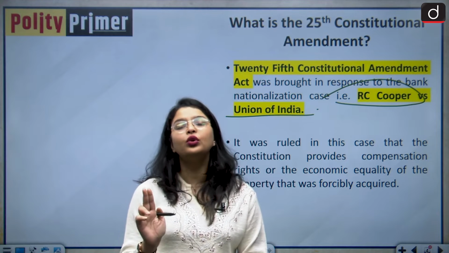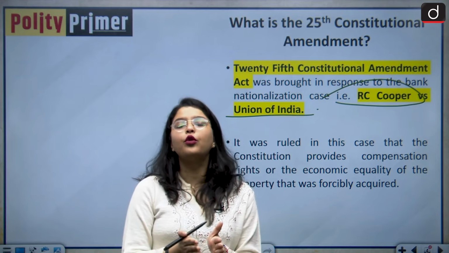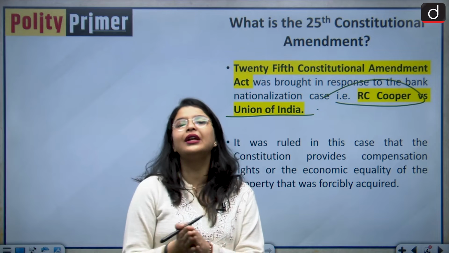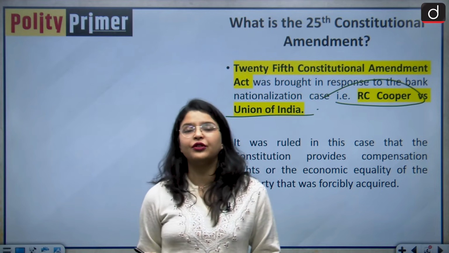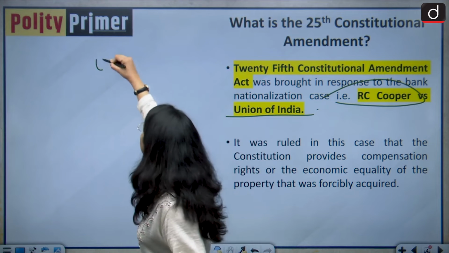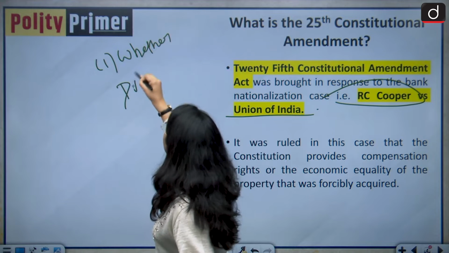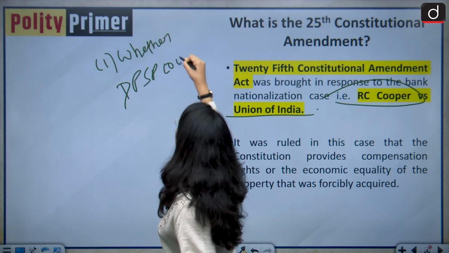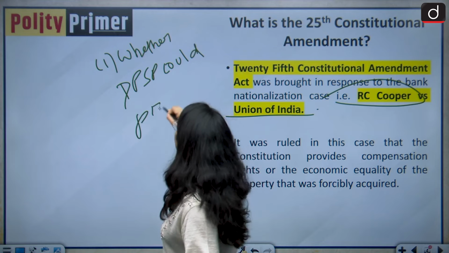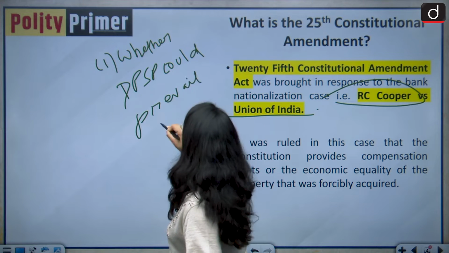And there were two legal questions that were the focal point of tussle between the Government of India and the Honorable Supreme Court of India. The first question was whether DPSP could prevail over fundamental rights.